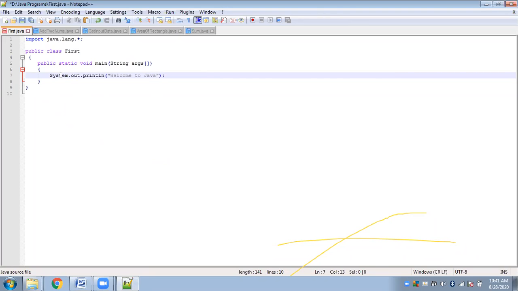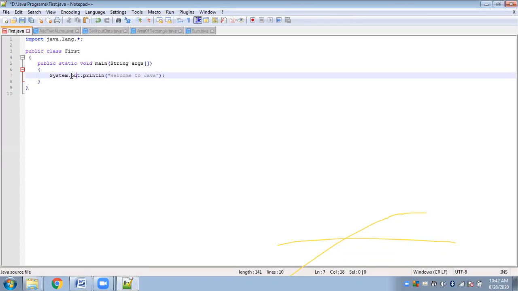Now you see, what does each of these mean? System is the final class which is defined in the java.lang package. Then we have out. What is this out? This out is an instance, an object of the PrintStream type. Okay, this is an object of the PrintStream class, and it is a static public member of the system class.